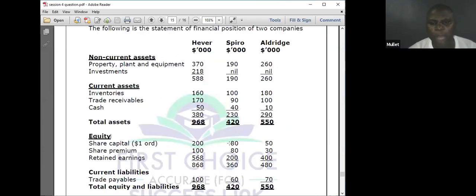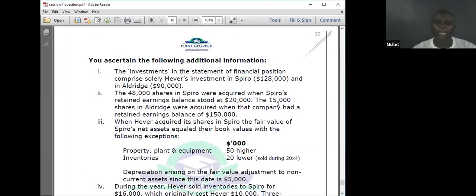We are only talking about share investment, equity investment, when discussing group accounts. He has 50 at 1 naira, so 50. You acquire 15. 15 divided by 50 is 30%.